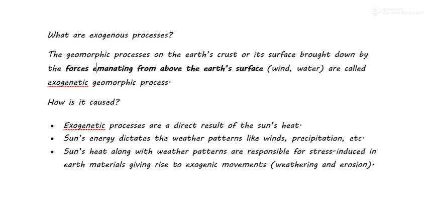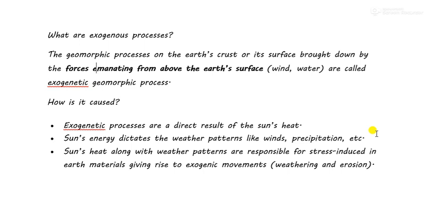So the main source of our exogenous processes is the forces emanating from above the earth's surface, not inside the earth's surface. Other forces are wind and precipitation, and the sun's heat along with weather patterns are responsible for stress induced on earth materials, giving rise to exogenic movements.